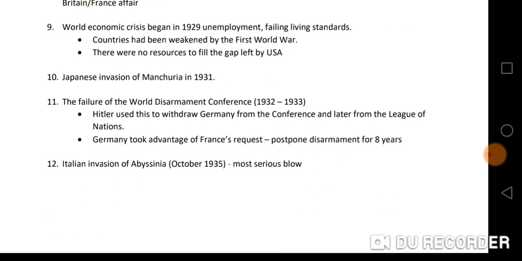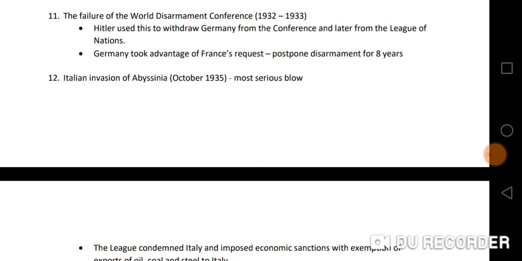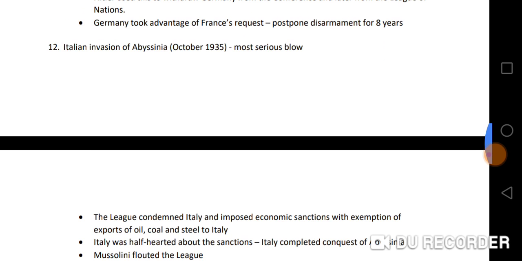And the next reason why the League of Nations failed to preserve peace is due to the fact that the World Disarmament Conference of 1932 to 1933 was a failure. We'll find that Hitler used this to withdraw Germany from the conference and later from the League of Nations. This was his perfect excuse to do so. And then we'll see that Germany took advantage of France's request, where France had actually requested to postpone disarmament for another 8 years, and yet Germany had been made to disarm.